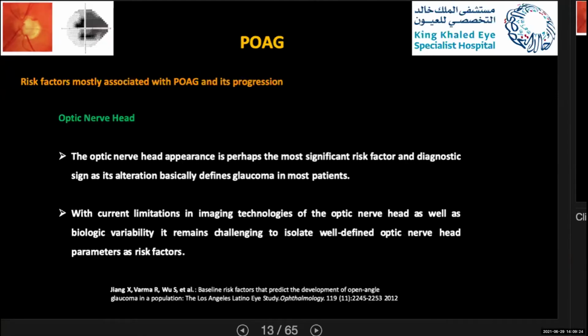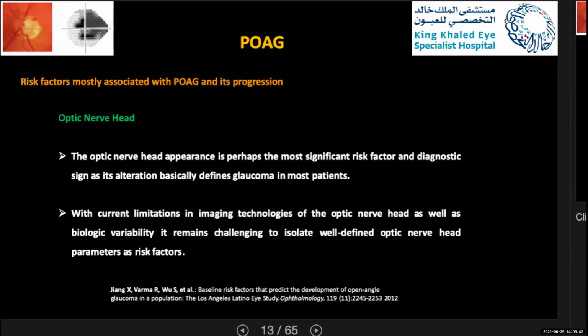If you allow me, we'll start with the optic nerve. The optic nerve head appearance is perhaps the most significant risk factor and diagnostic sign, as it is ulceration, basically defines the glaucoma in most patients.